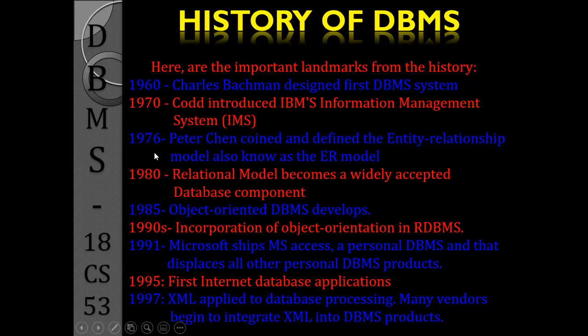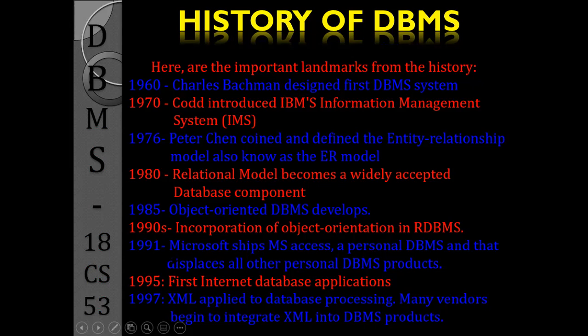Then by 76, the ER diagram model was defined. Then by 80, the relational model became a widely accepted database component. Then by 85, object-oriented DBMS was developed. Then by the 90s, object orientation in relational database management systems was incorporated.